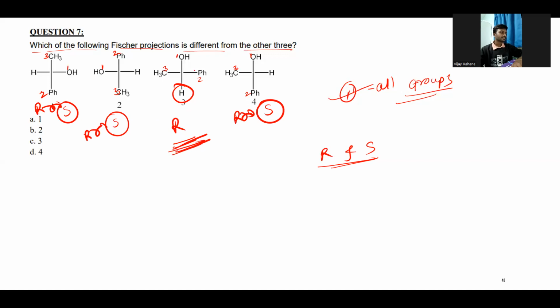In this one, why haven't we changed the 1, 2, 3 R? Although it is clockwise, why haven't we changed? This is because the hydrogen is on the vertical line. This is also one important point you always need to consider. If the hydrogen is on the vertical line in the Fischer projection, then we don't require to exchange; if it is R here, then we will keep that R as it is. So obviously option C is the correct option, the projection which is different from the others.